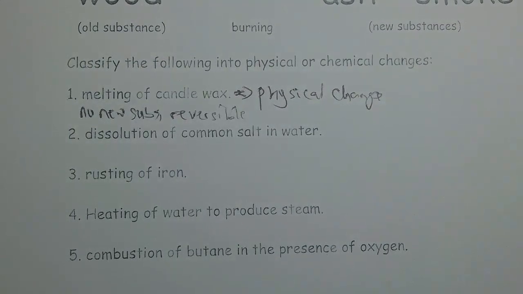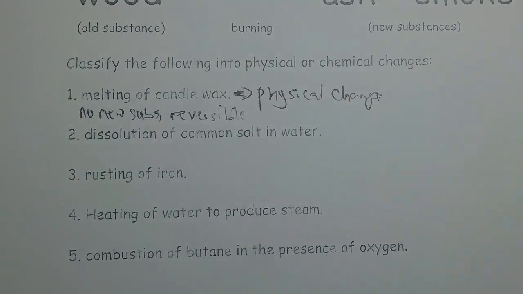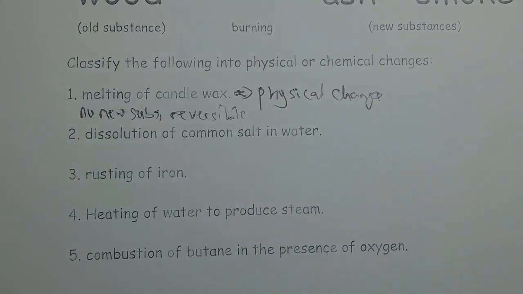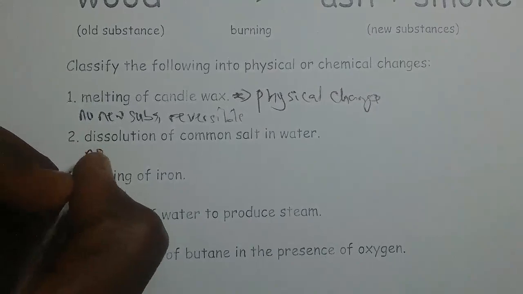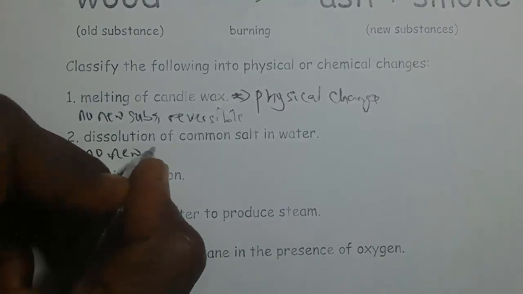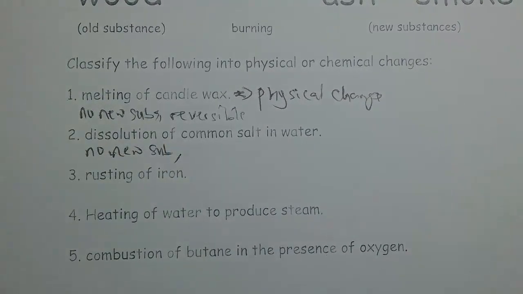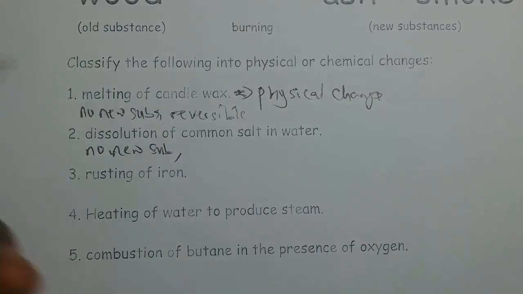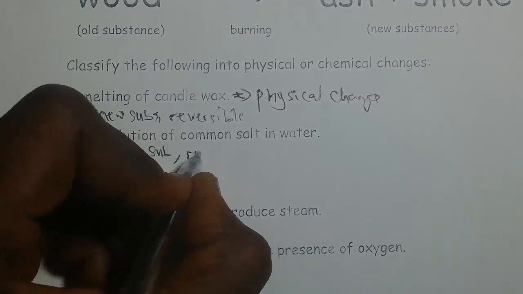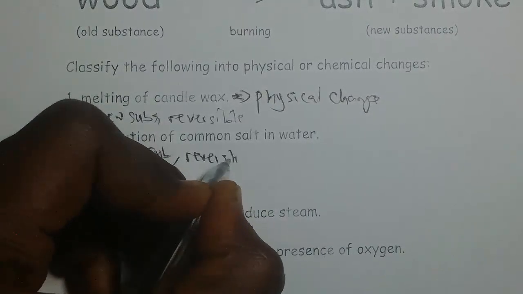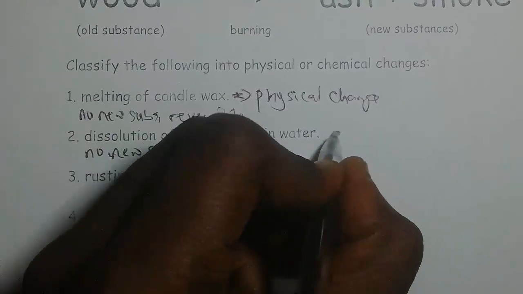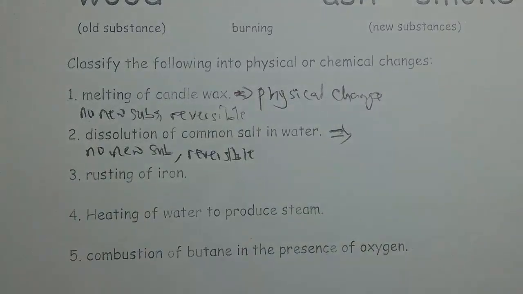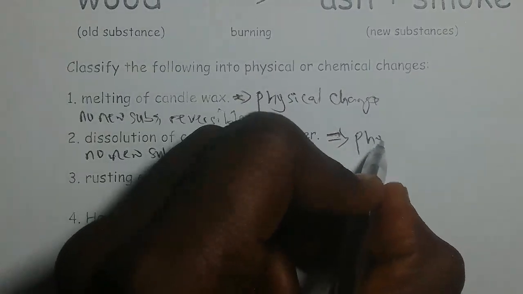That's one point, and it is easily reversed, because if you evaporate the water out of the solution, you get your salt back, so it is easily reversible. These two points qualify the solution of common salt in water as a physical change.